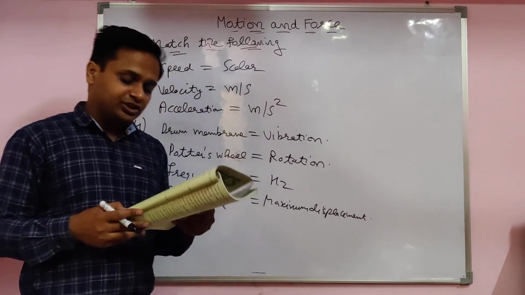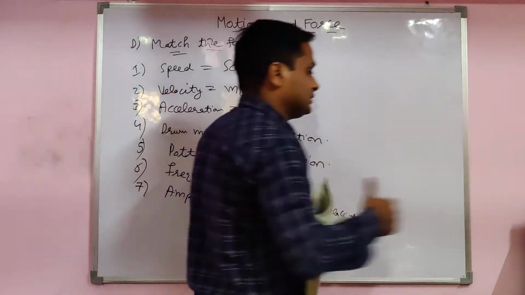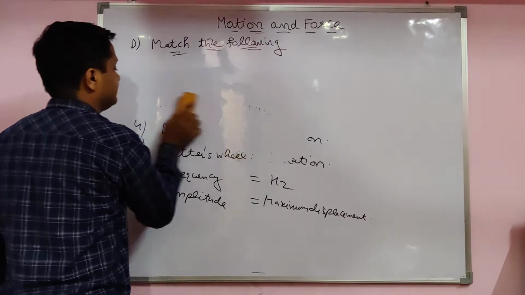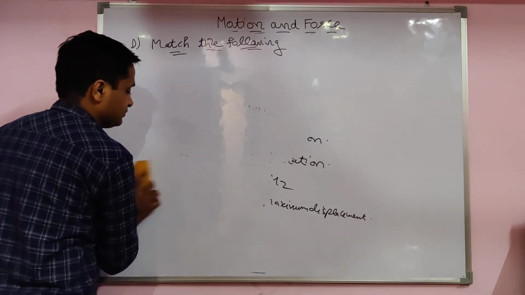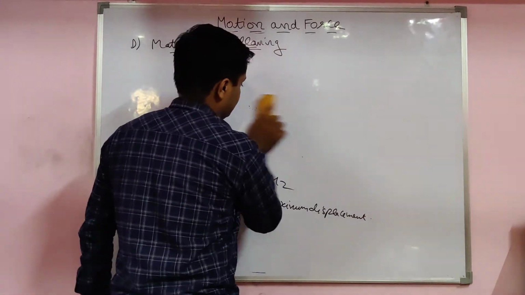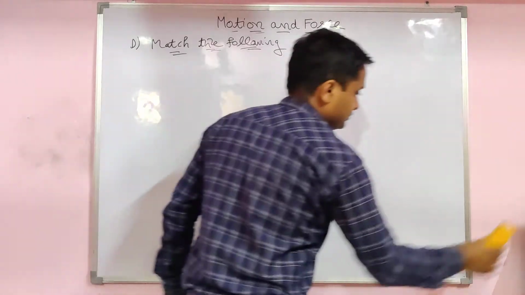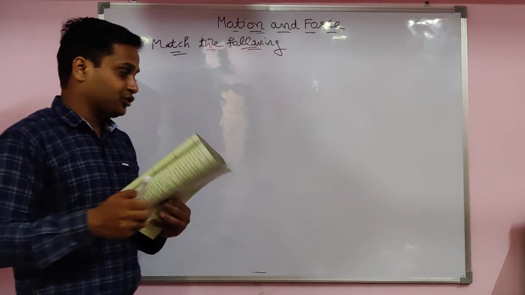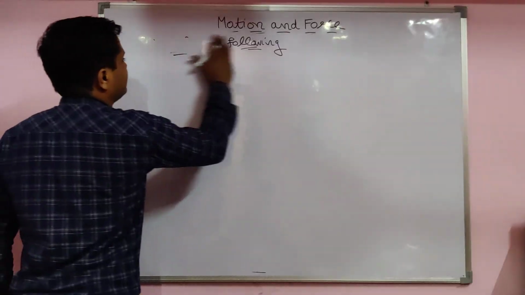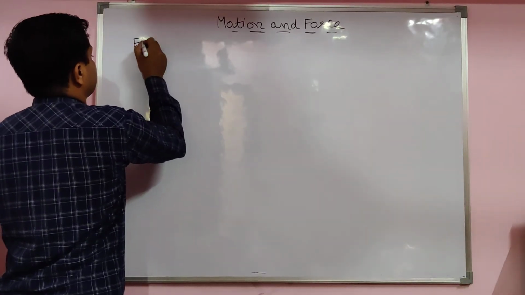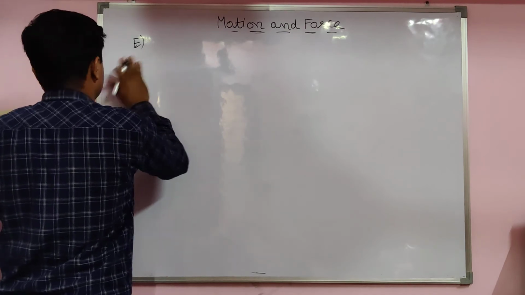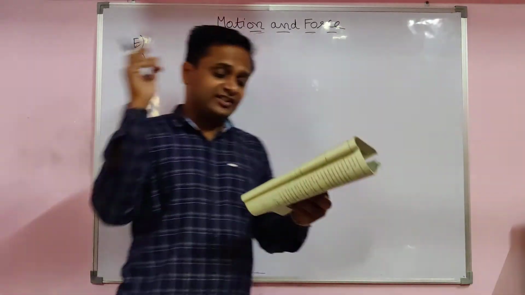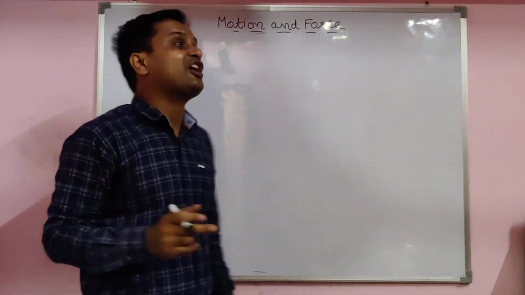Now the E part: name the type of motion seen in the following cases. The first motion: Earth moving about its axis. Which type of motion is it?